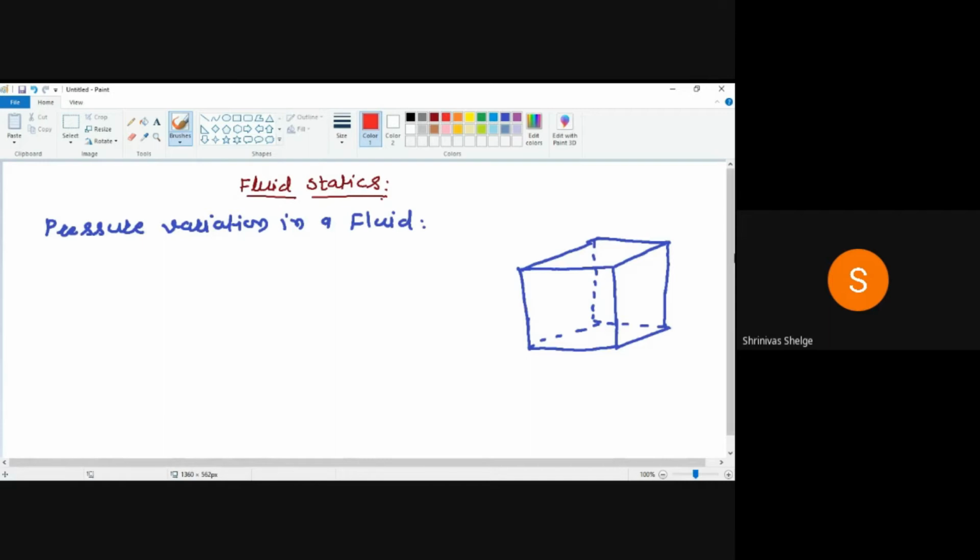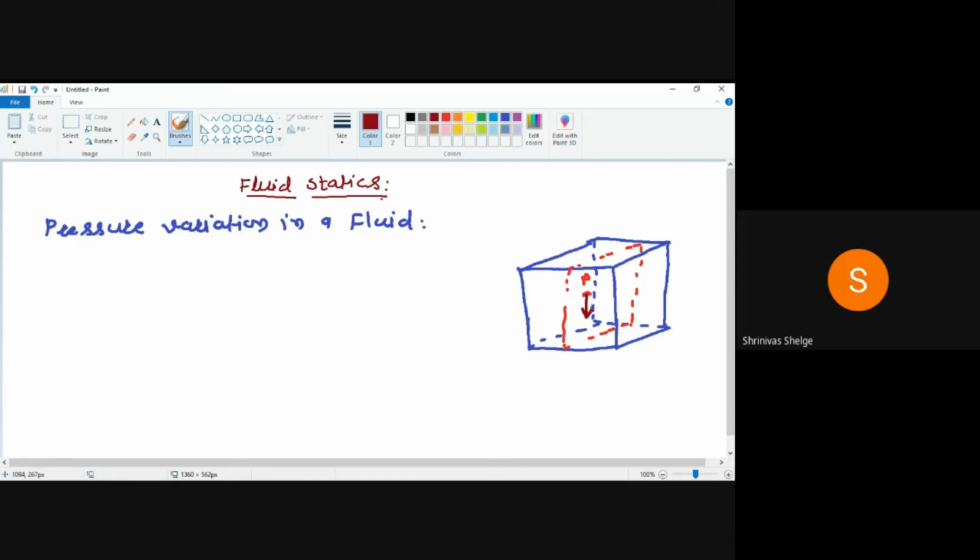So what I am going to consider here is that, at the center, P is the pressure acting. That means if I consider a surface at the center of this component, whatever the pressure acting on this surface, suppose that pressure is P. Let us assume that P is the pressure acting on this surface at the center. That is our assumption. And obviously, weight is acting in the downward direction.